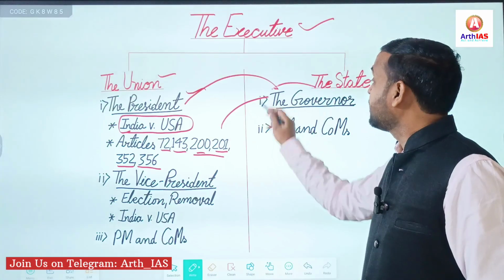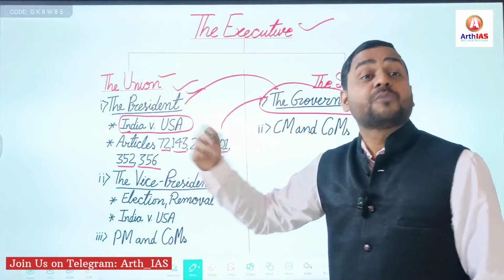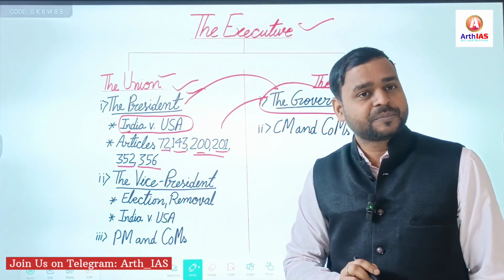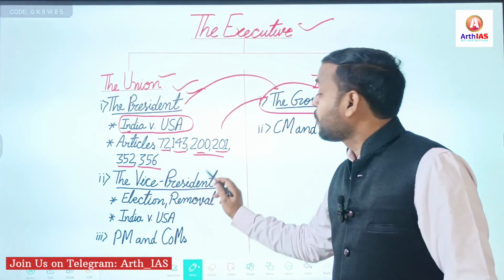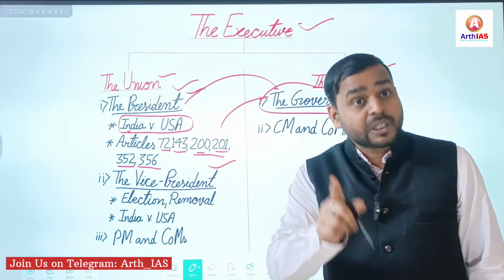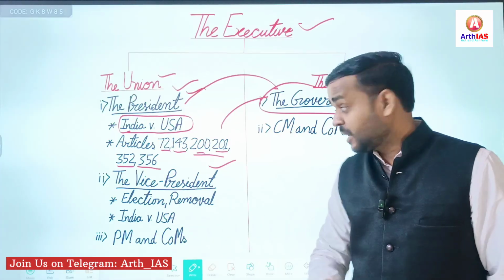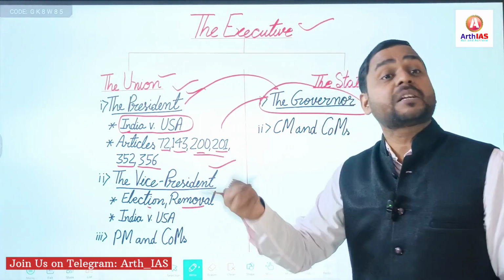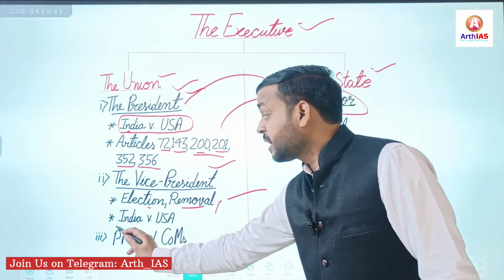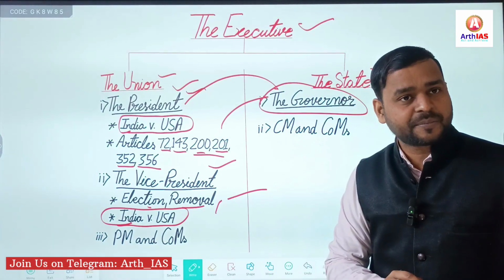It is recommended by the governor, and then the president applies President's rule under Article 356. Then vice president, again this year this topic is very important. Why? Because of the resignation and election of the new vice president of India. So election, removal, both are very important. Resignation is also important. Apart from that, comparison between Indian vice president and American vice president.